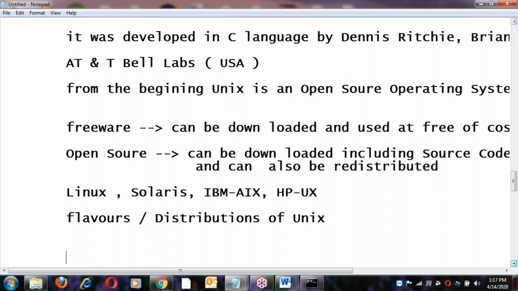Yes, one more is BSD, Berkeley Software Distribution, BSD Unix. That is one more flavor, but not released in the market. They modified the Unix base and used it for their own purpose. It is Berkeley Software Distribution, not division, distribution. That is one of the distributions of Unix base. Okay, BSD is also one of the distributions of Unix base.